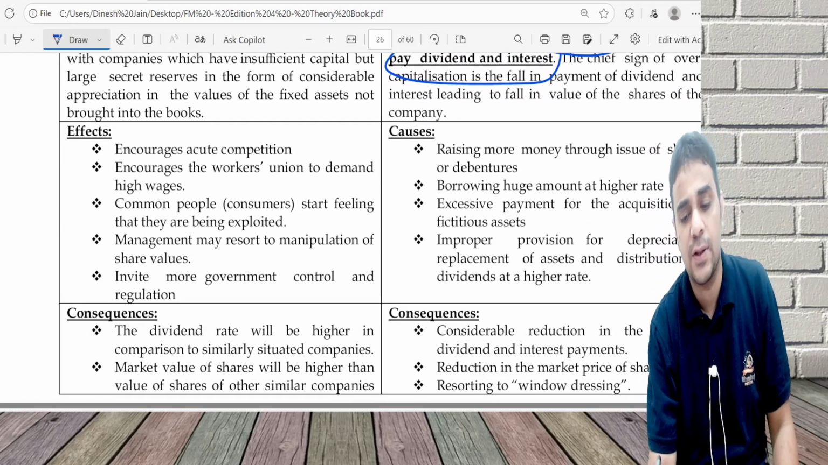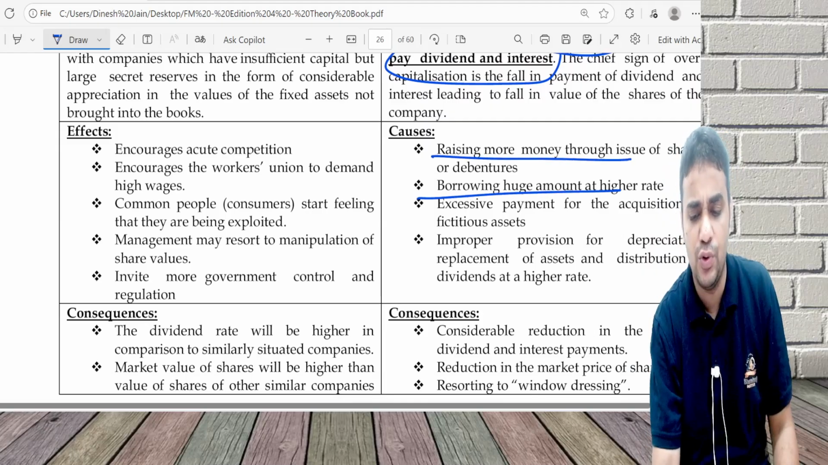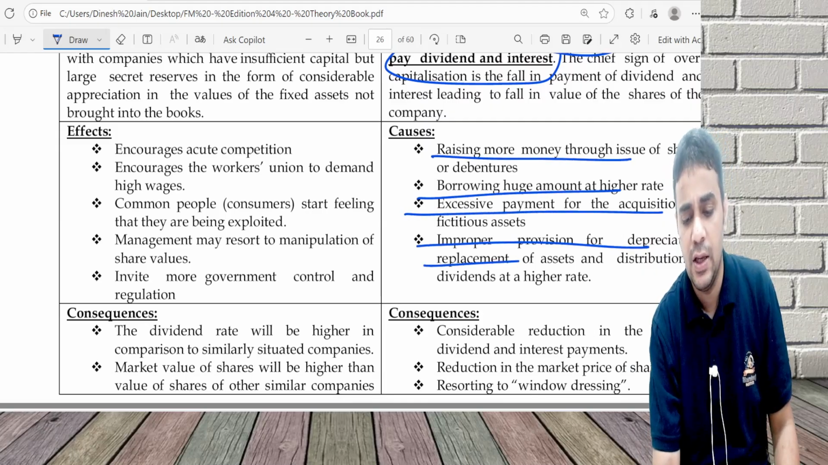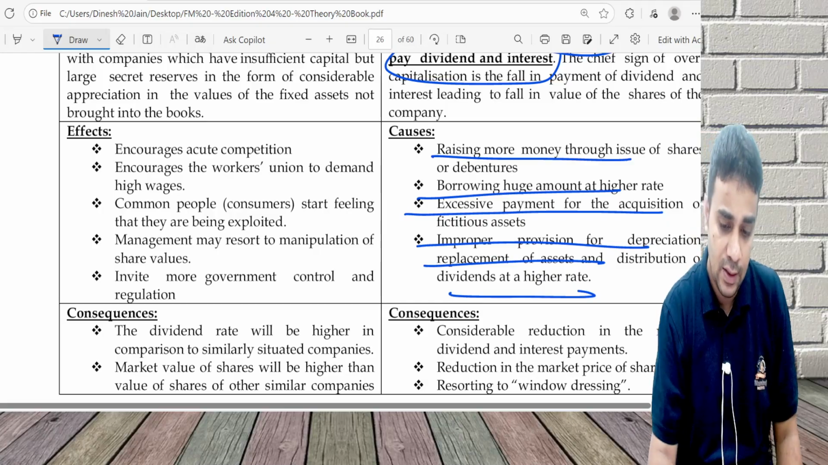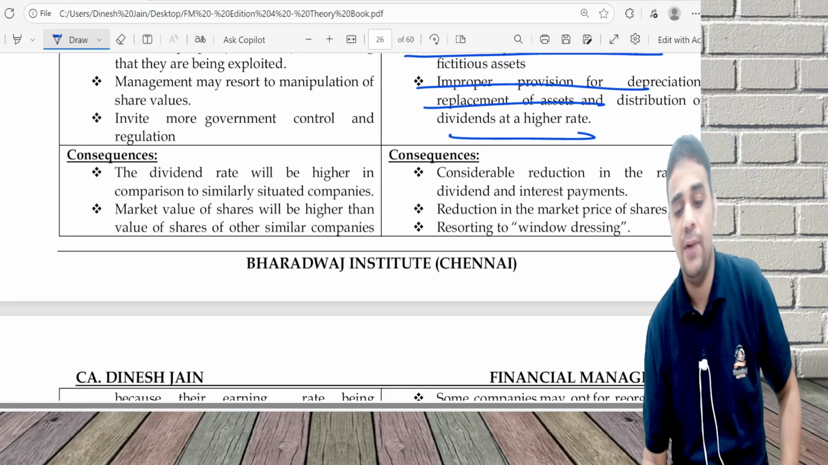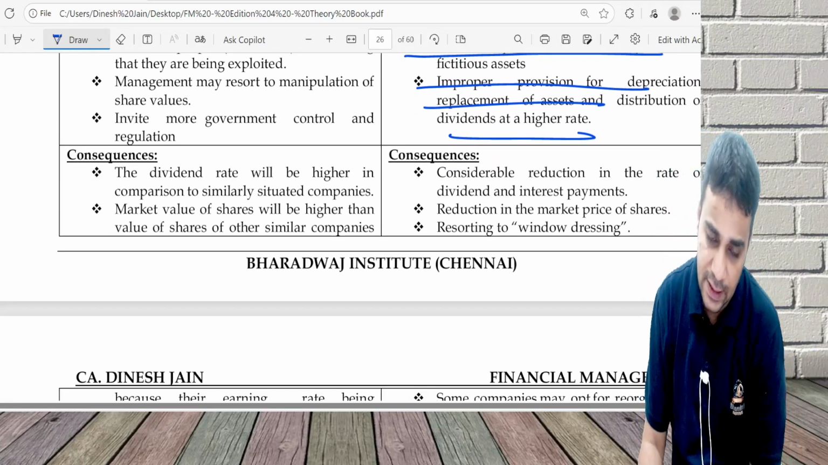What are the reasons for this happening? I raised more money, borrowed huge amount, excessive payment for acquisition. If you raised more money, what is the consequence of this? I will not be able to pay dividend properly, interest properly.